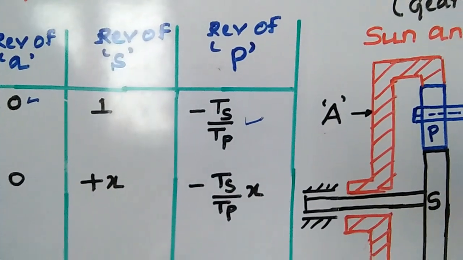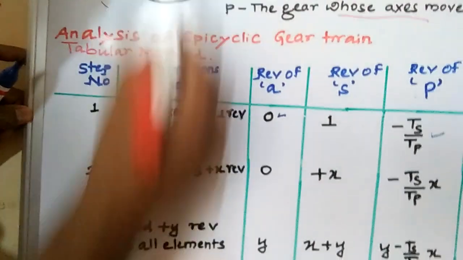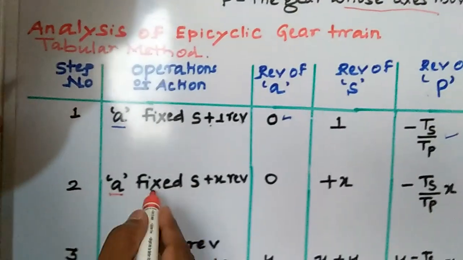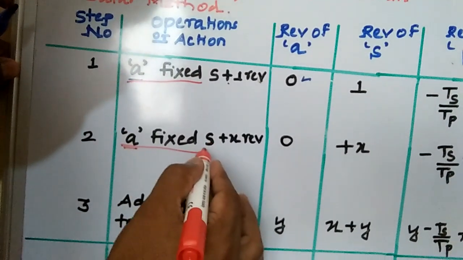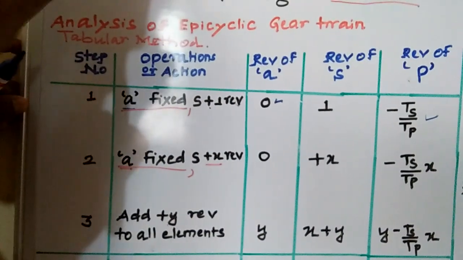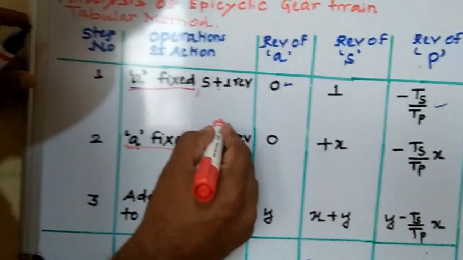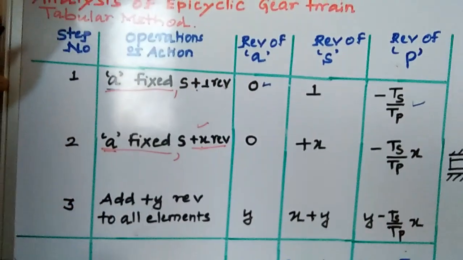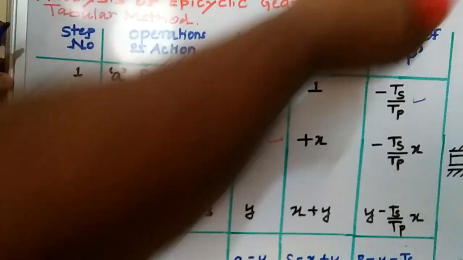Then you come to the second step. Same thing, you fix the arm once again. The arm designation is small a. Here also the arm is fixed. For the sun gear, you have to give plus x revolution, just like the displacement made by a small angle, delta theta, same concept. You have to give a small revolution, that is x. X is nothing but rpm also, that is the revolution only. Then as usual, the revolution made by the arm becomes 0. Then come to the second step.